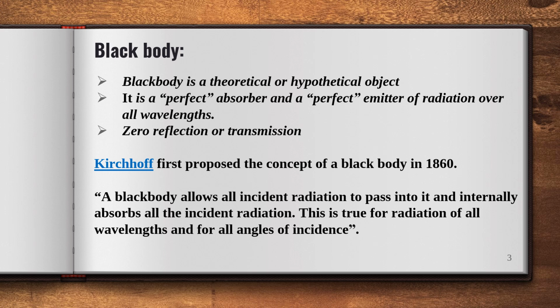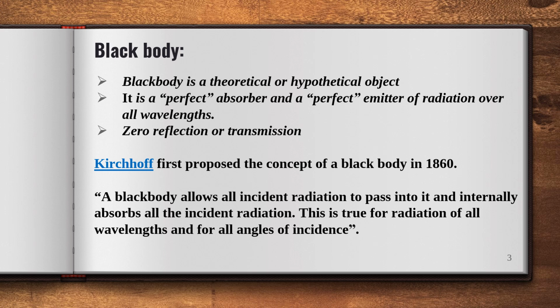Kirchhoff first proposed the concept of the black body in the year 1860. According to Kirchhoff, a black body allows all incident radiation to pass into it and internally absorbs all the incident radiation, and this is true for radiation of all wavelengths and for all angles of incidence.